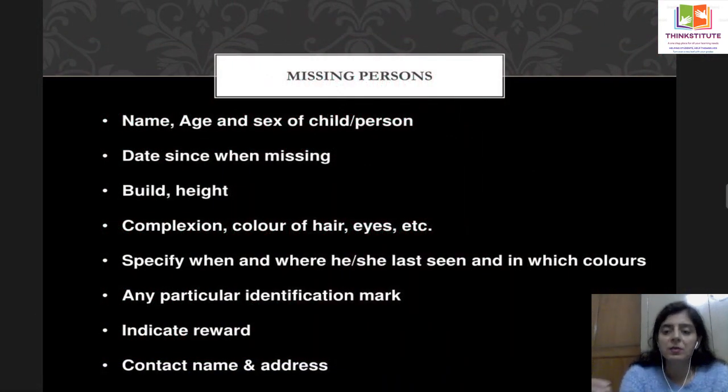Now for missing persons. If somebody goes missing, you give the name, age and sex of the child or person, the date since when this person is missing, what is the build, whether heavily built or on the lean side, what is the height, the complexion, the color of the hair, the color of the eyes, and especially where he or she has been seen last. That place has to be mentioned, and what that person was wearing at that point of time. Is there any particular identification mark? That also has to be written. Indicate a reward. Only if there is a reward will people contact you. So contact name and address also has to be given.